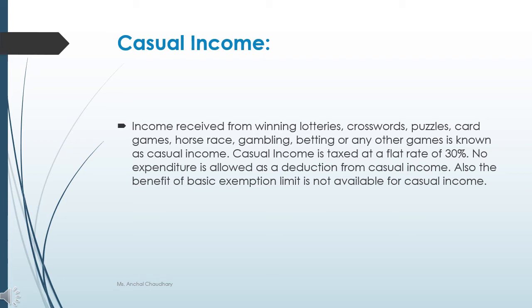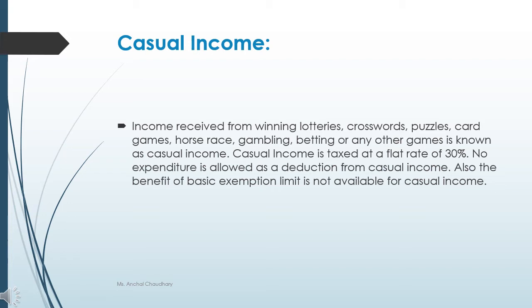Next term is casual income. Income received from winning lotteries, crosswords, puzzles, card games, horse race, gambling, betting, or any other game is known as your casual income. So, whenever, students, you are not having some sort of regular income, you are having occasional income. It's not like you are going to win the lotteries every day. Whenever you are trying for the lotteries and you win, it's not like that happens always, right? If you are playing in a game show,